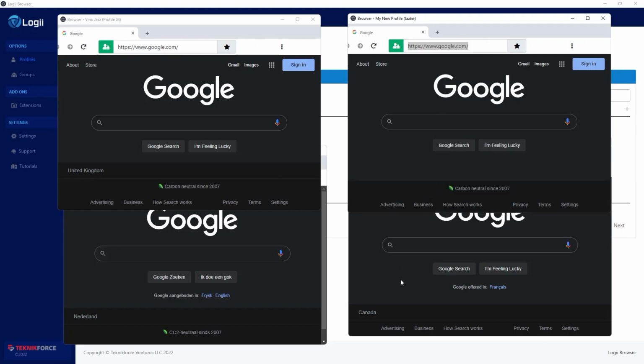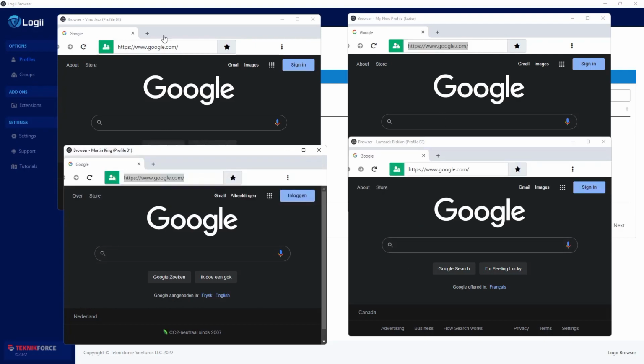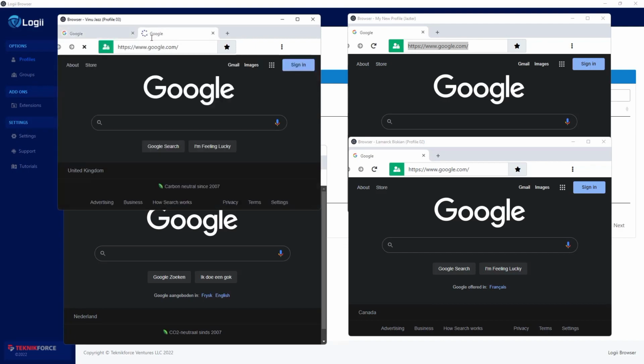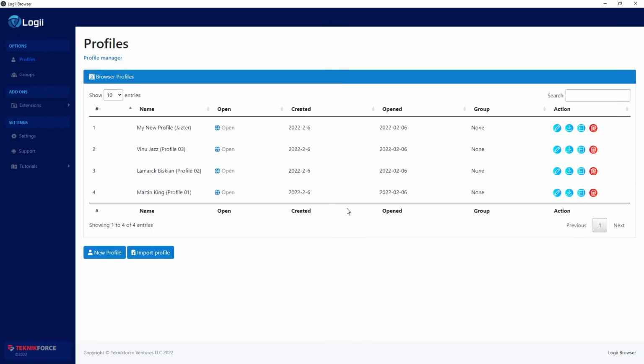Each browser is in a separate window and it's a multiple tab browser. So if you want to open a new tab, it's perfectly possible. It's just like your regular experience in your current browser right now. You can even install extensions.